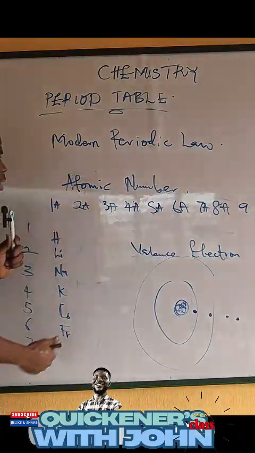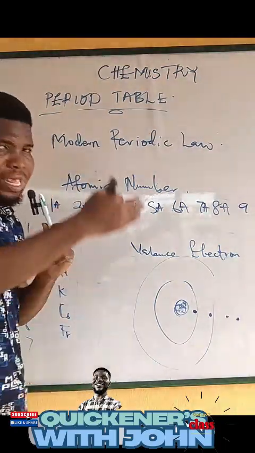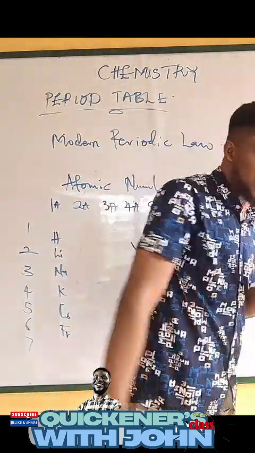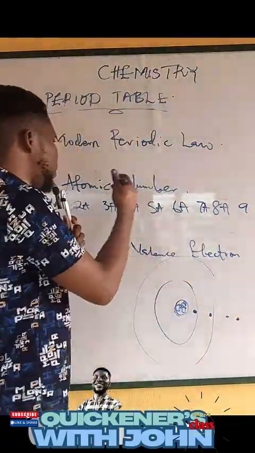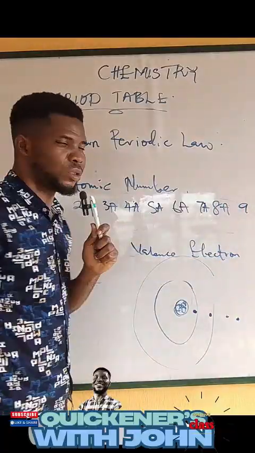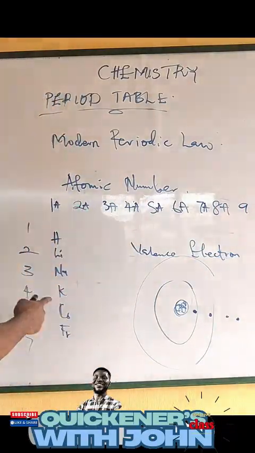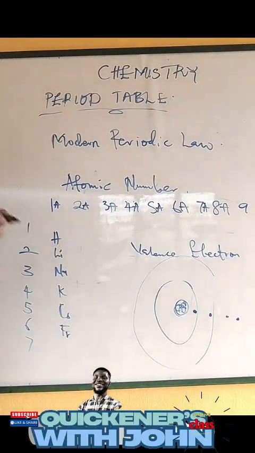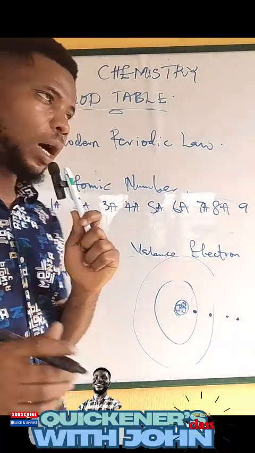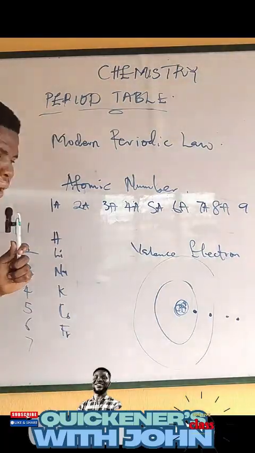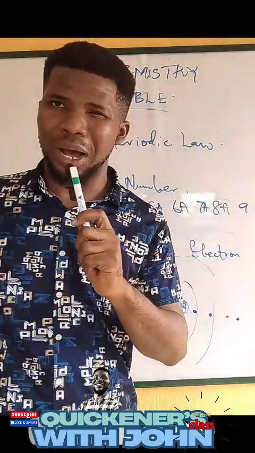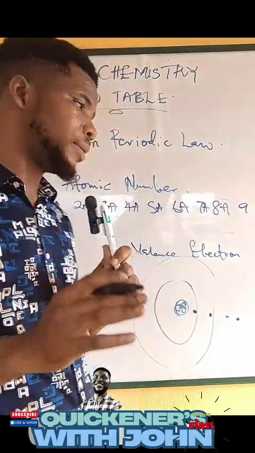So according to the number of electrons in the energy level, that is how these groups are designated, or how the atoms in these groups are arranged. So these ones you see arranged here, they all have one electron in the outermost shell. I hope you understand that. Alright, the ones in group 2 will have what? 2 electrons in the outermost shell. Like that. You understand what I'm saying?